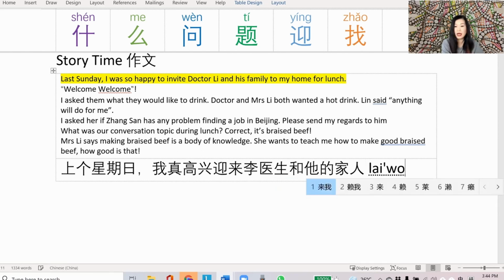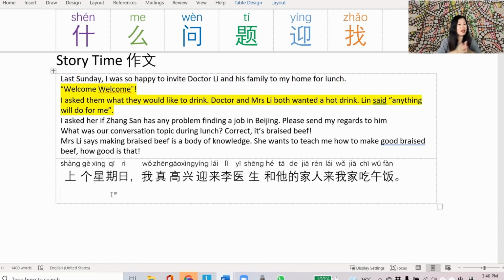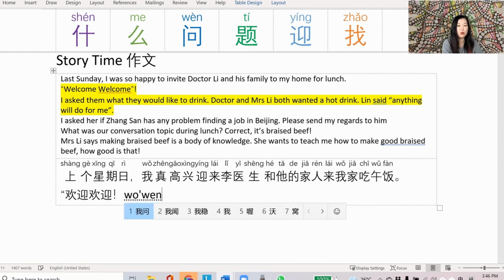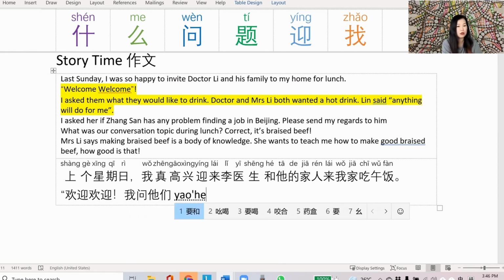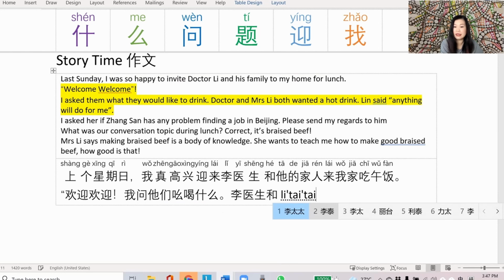Lunch at my house, 来我家吃午饭. And when they arrived, I said, welcome, welcome, 欢迎欢迎. I asked them, 我问他们要喝什么? What would you like to drink? 李医生和李太太都要. So I'm going to use 都要 because both of them wanted a hot drink, 都要喝热的.